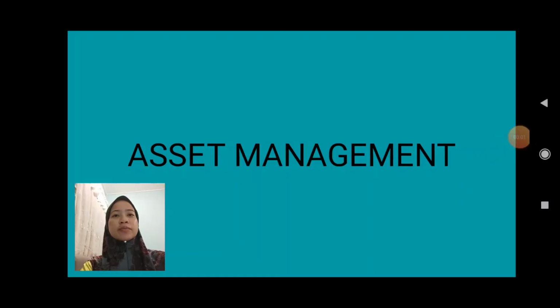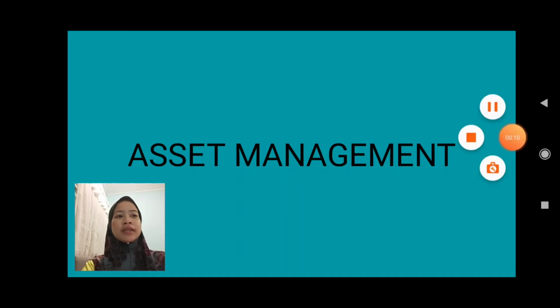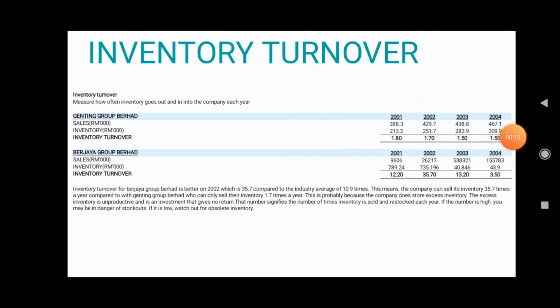So, I want to talk about asset management. Asset management ratios measure the efficiency of a company in using its existing assets to generate revenue or company income. First, inventory turnover. Inventory turnover is a measure of the number of times inventory is sold or used in a given time period, such as 1 year or 6 months. Inventory turnover is calculated by dividing cost of goods sold by the average inventory level, or another approach is to divide sales by average inventory.